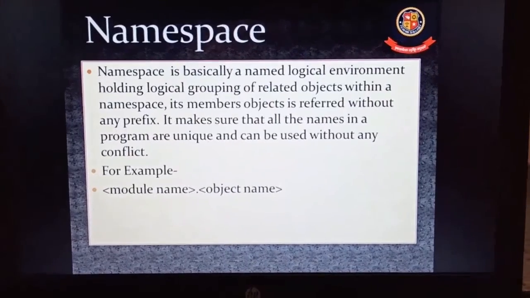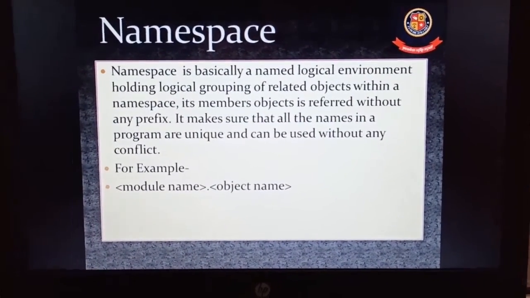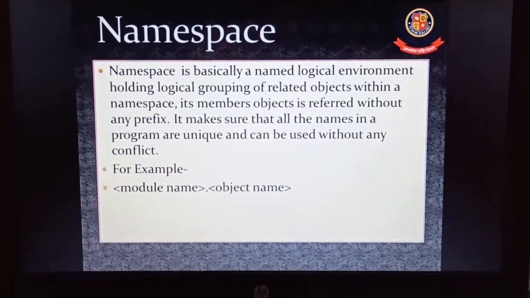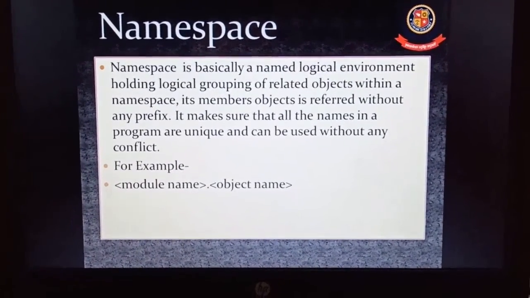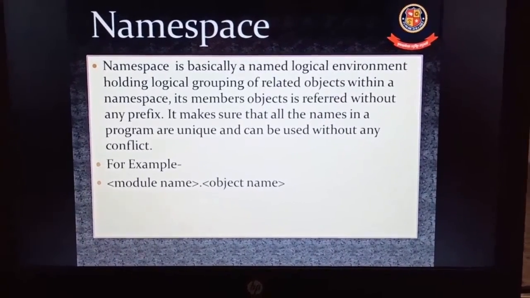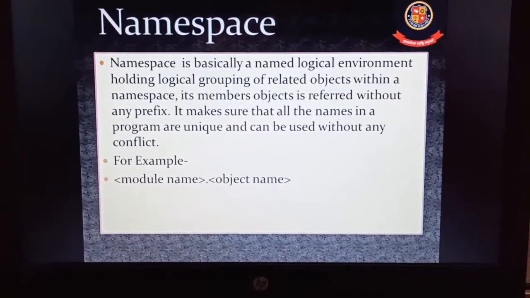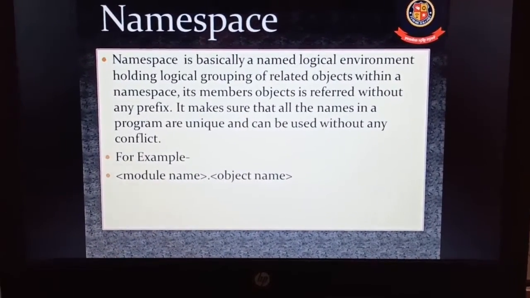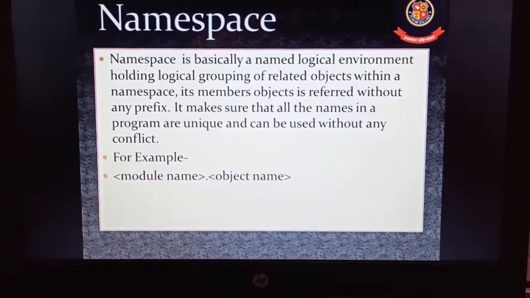What is namespace? Namespace is basically a named logical environment holding a logical group of related objects. Within a namespace, its member objects are referred to without any prefix. It makes sure that all the names in a program are unique and can be used without any conflict.